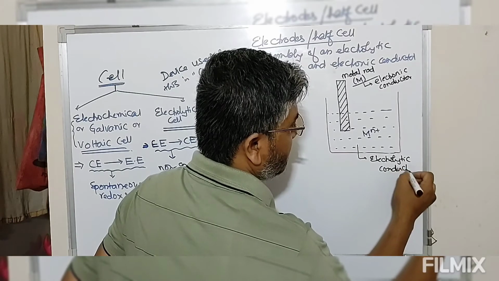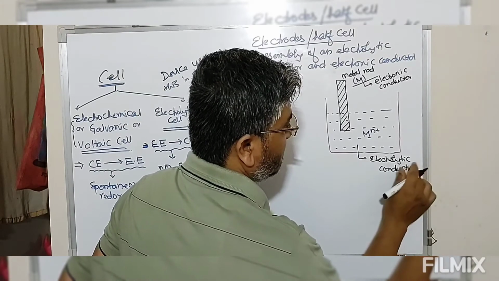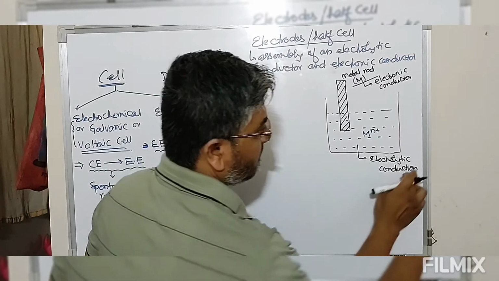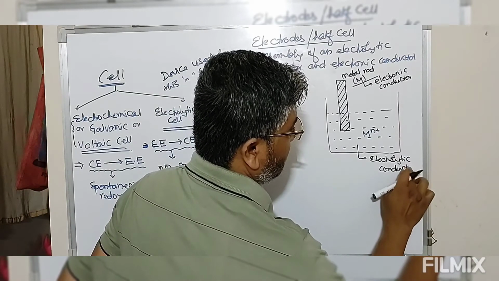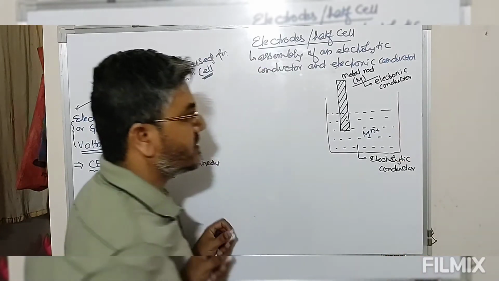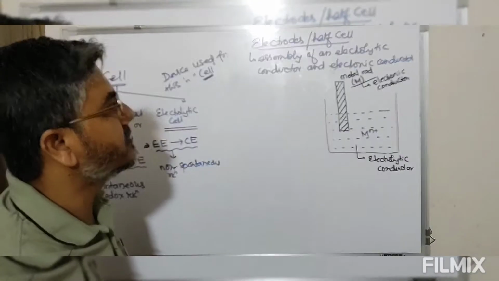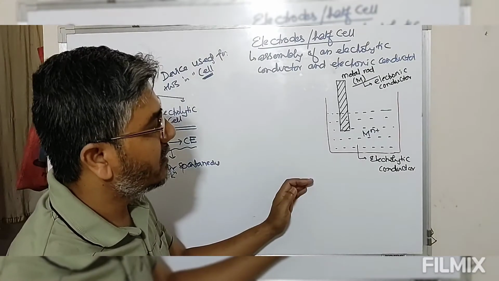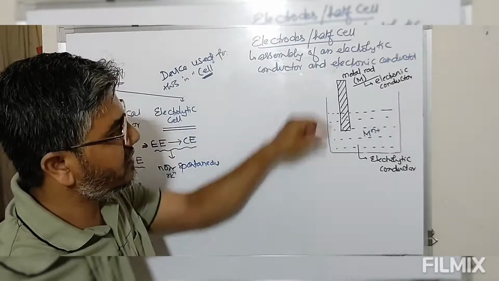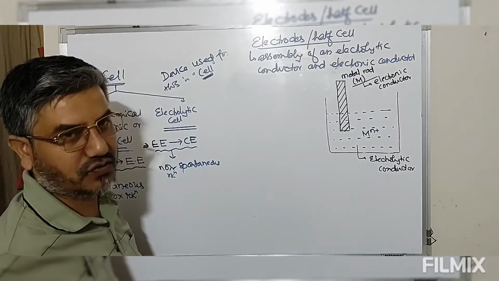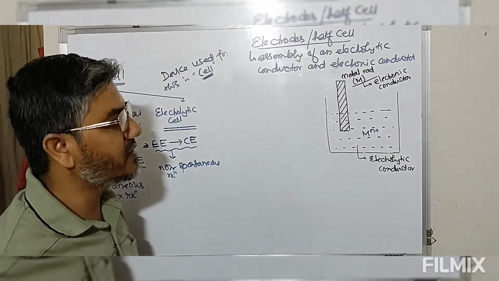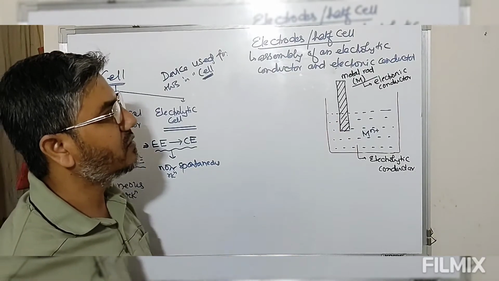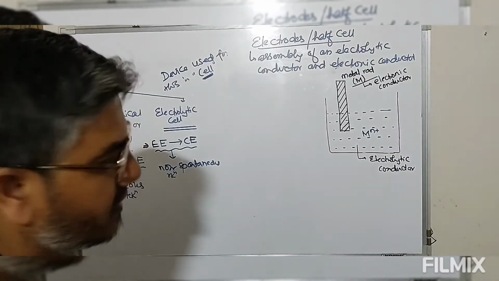So we have this assembly of metallic conductor, which is known as the electronic conductor, and the electrolytic conductor. This combination is what we call an electrode, or half cell.